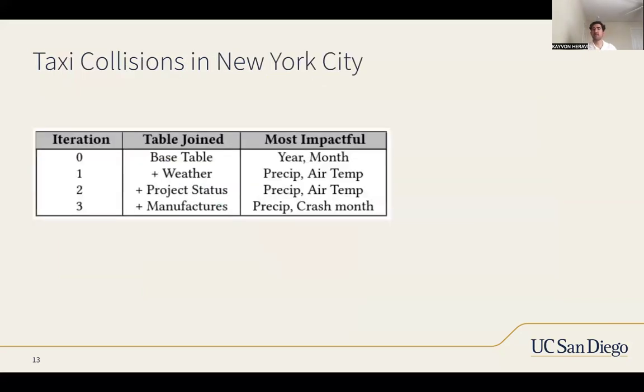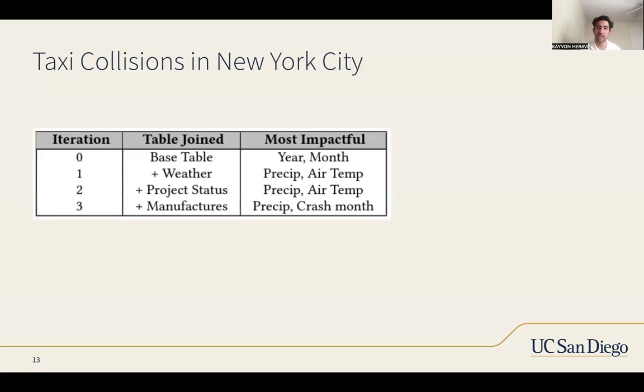And then we get the result of taxi collisions in New York City. From that previous table, that was our iterative run through, and here we're just showing the results of our recursive run through. In a sense, we want to make sure that we get all of our most relevant tables and combine and merge them so that we have a more comprehensive data set, so we should get a more accurate causal